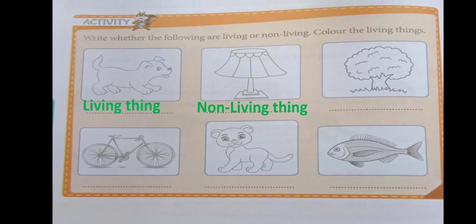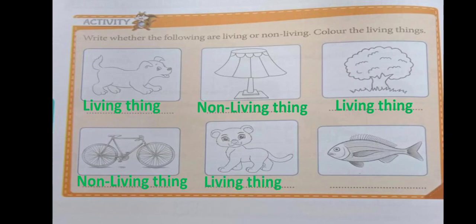Then next picture, it is a tree, so it is a living thing. Next picture, we can see a bicycle. It is a non-living thing. And in the next picture, we can see a cat here. Is it a non-living thing? No, it can grow. It needs food, water, and air, and it can produce young ones. So it is a living thing. And the last one, fish, isn't it? So it is also a living thing.